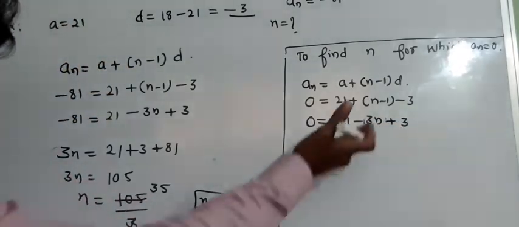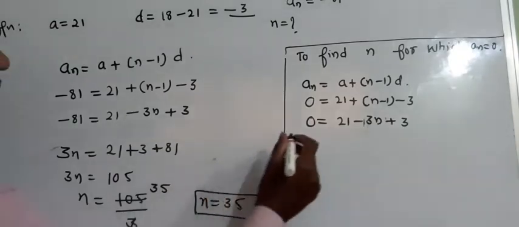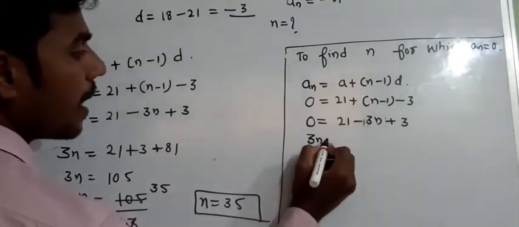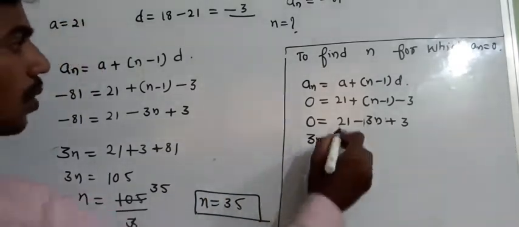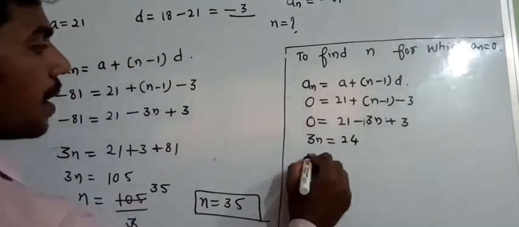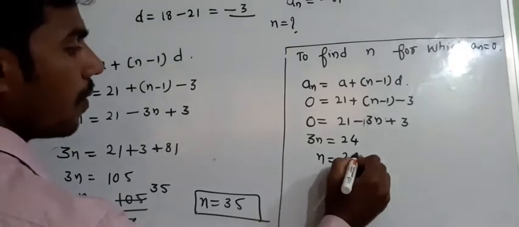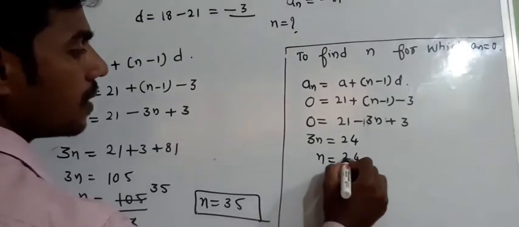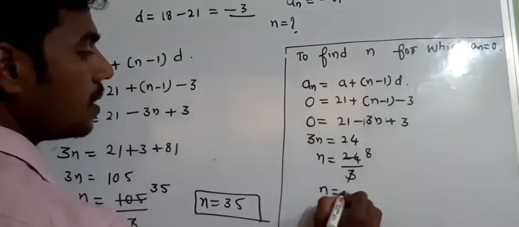Now this minus 3n we will transfer to the left hand side, that is 3n, minus will become plus. So 21 plus 3 is nothing but 24. Now n is equal to 24 divided by 3, that is 8. So n is equal to 8.